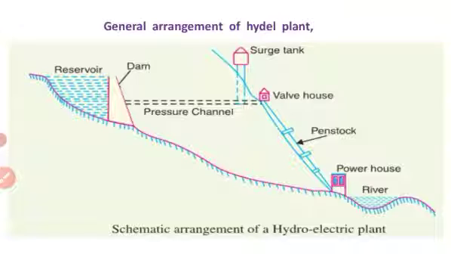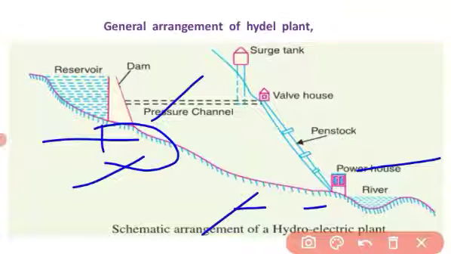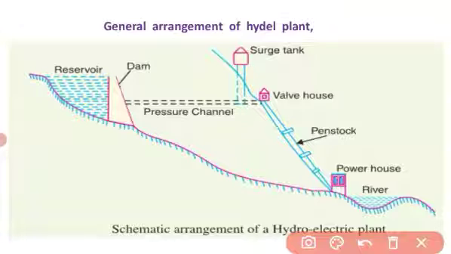Next is the general arrangement of a hydel plant. Now here this is a reservoir. A dam is constructed. This is the pressure channel, valve house.